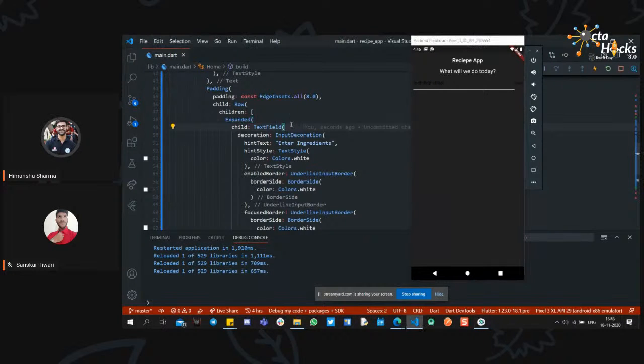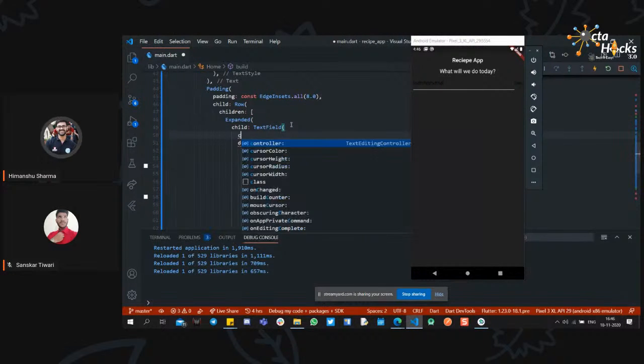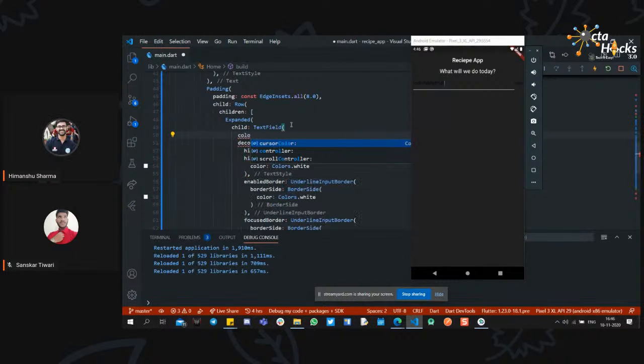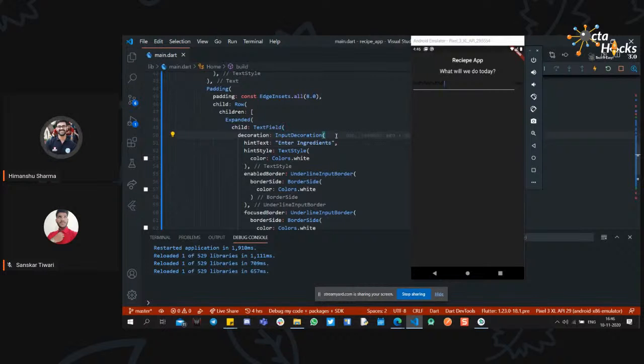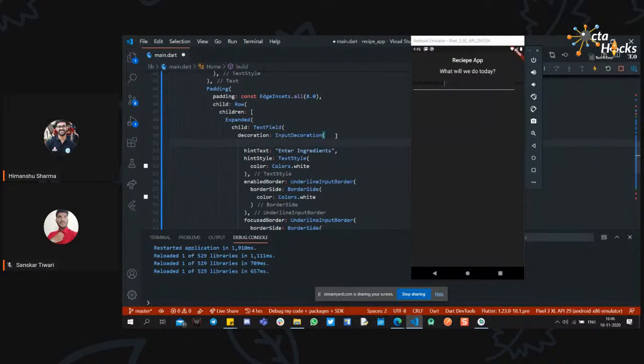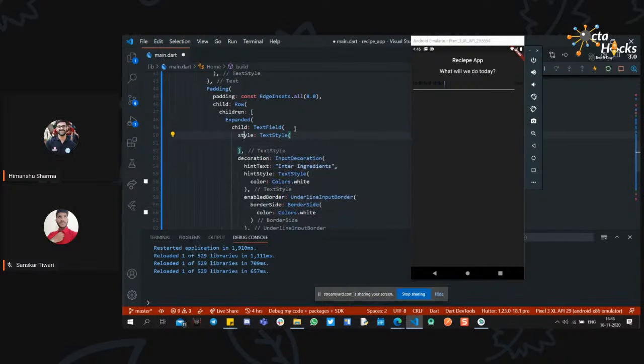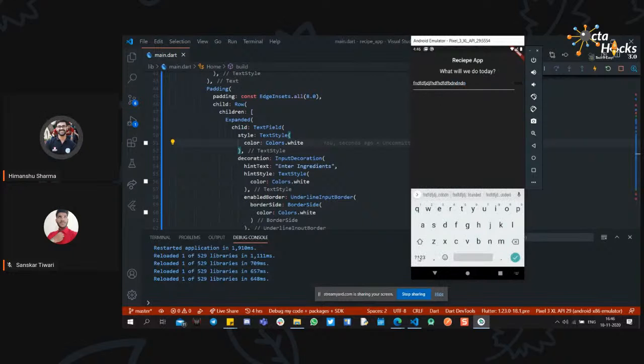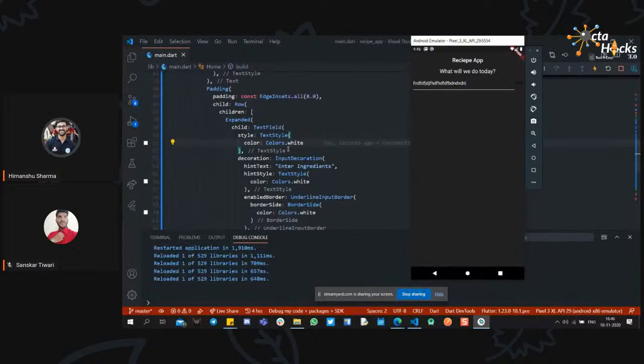So the text form field has another property, on default outside the decoration, color. Okay, not this one. It is still inside the input decoration. Sorry for that. Yeah, style. Now if you enter something, it will display the color white, as mentioned right here.